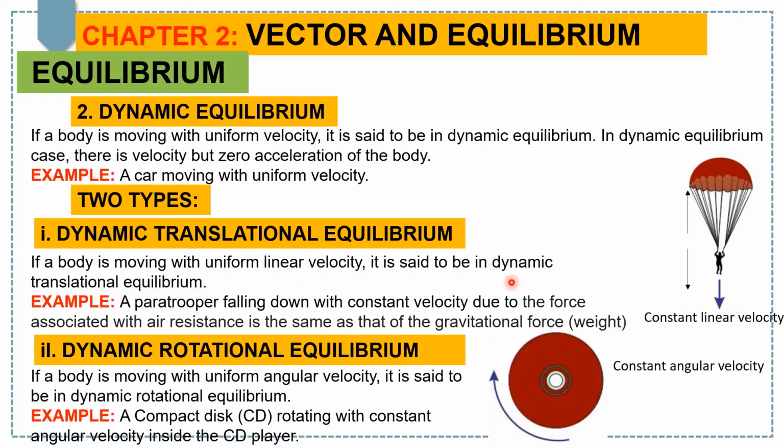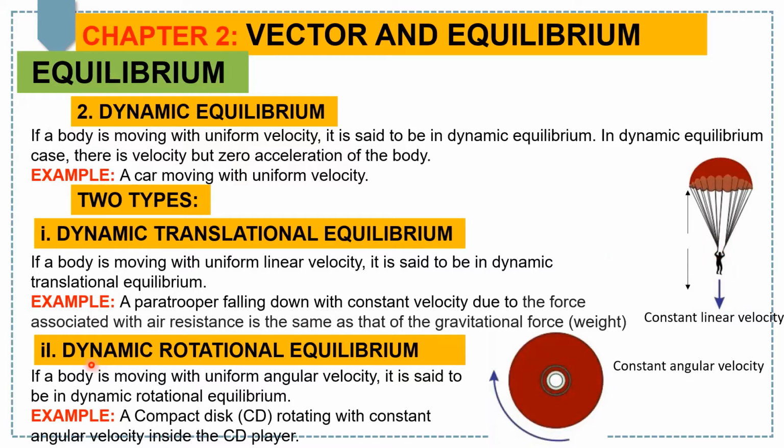For example, a paratrooper falling down with constant velocity, because the force associated with air resistance is the same as that of the gravitational force. Gravitational force means the weight of the paratrooper. So in this case, air resistance is balanced by the weight of the paratrooper, falling down with constant velocity.